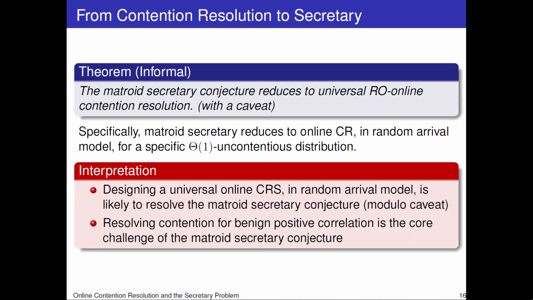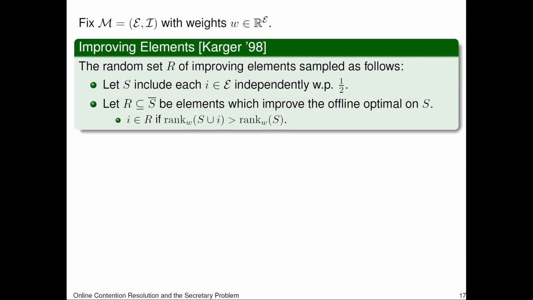I interpret this theorem as follows. Designing a universal online CRS in the random arrival model is likely to resolve the conjecture modulo this caveat. The core challenge here seems to be to resolve contention online for these benign positive correlated distributions.